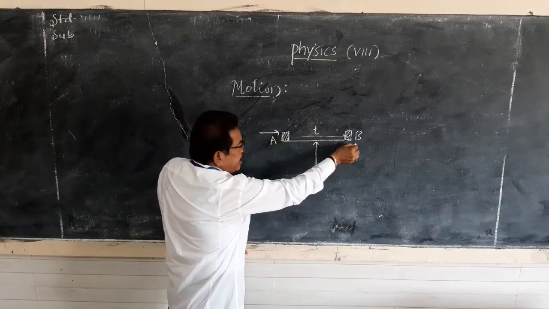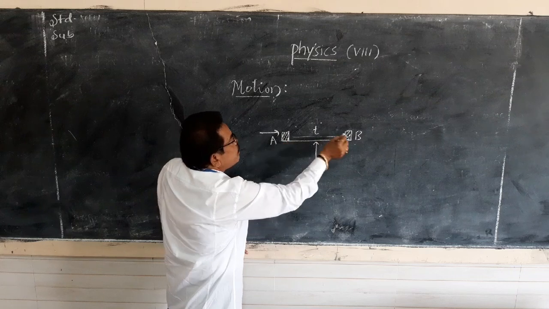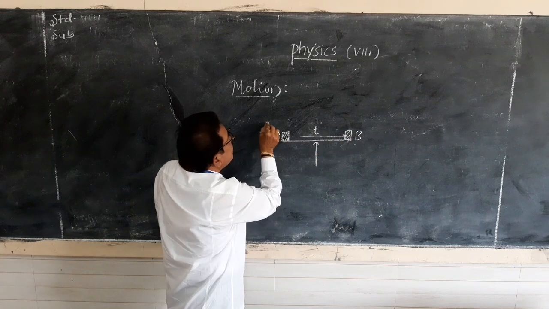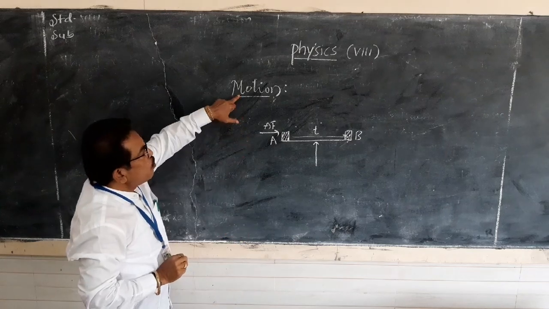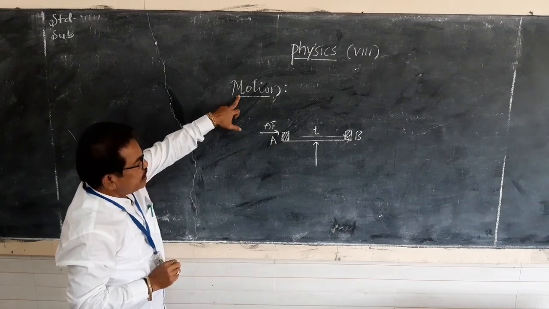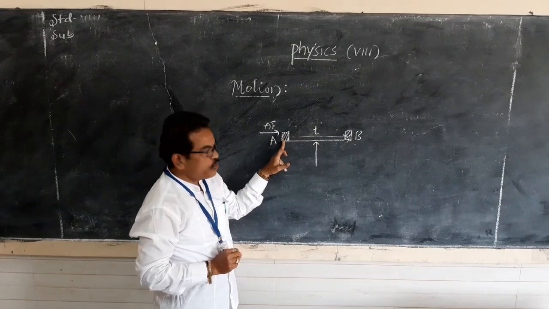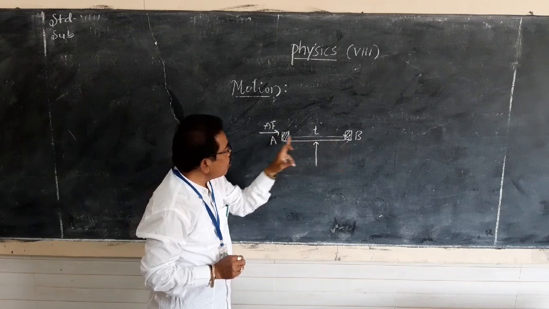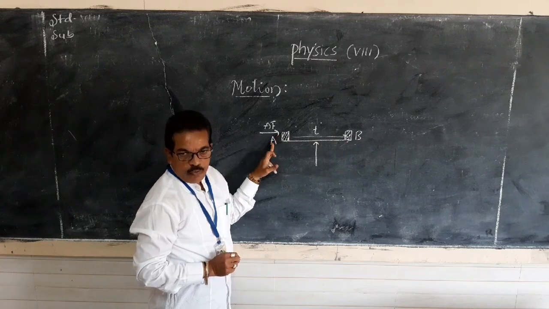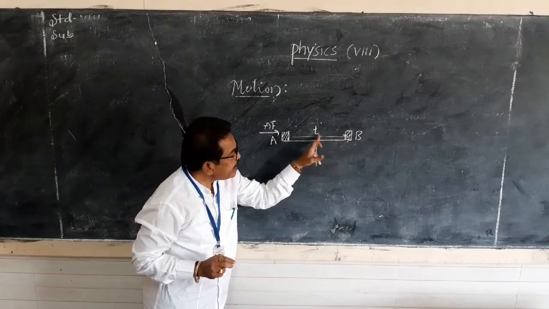So, A and B are the positions. The object has to change its position due to the application of force. So, we can define motion as the change of position of an object with reference to a fixed point, considering the time.